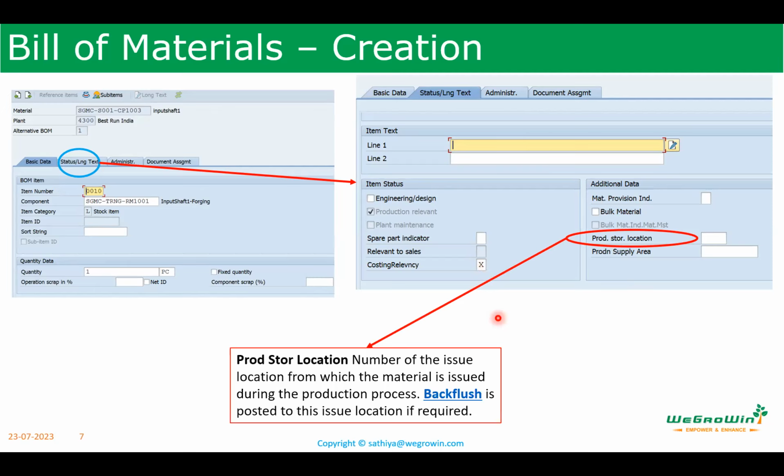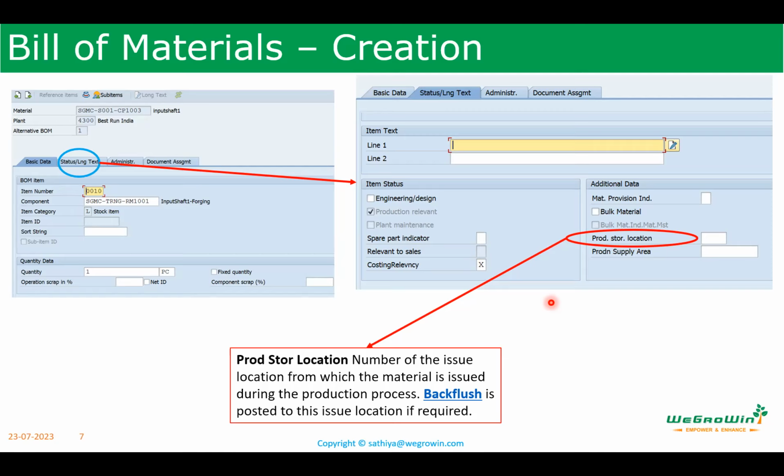And then the production storage location. Here I can maintain it. In the material master, we maintain this production storage location. Where do we maintain this? In the MRP 2 view, in the backflush, along with the MRP 1 backflush view. The impact is that if it is a finished product, it shows where it will be stored. If it is a component during backflush, it shows where it will be consumed. So in the material master, we can fill only one storage location. Again, that will be applicable to all.